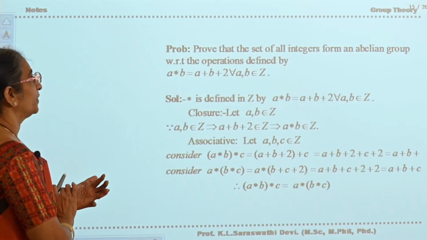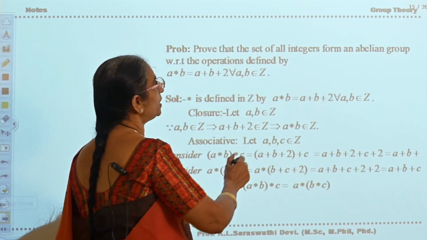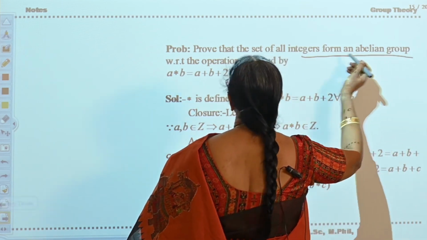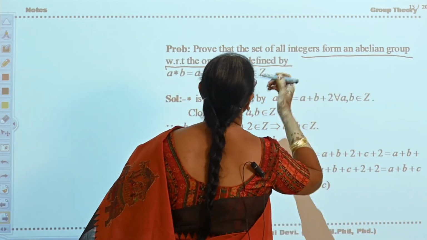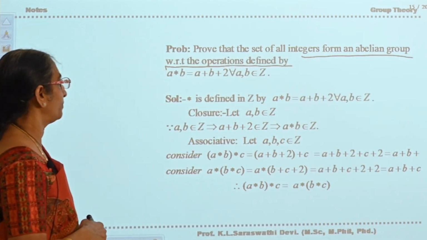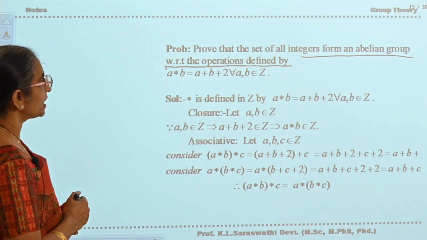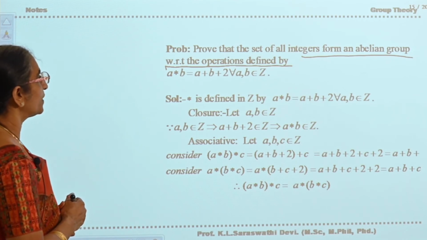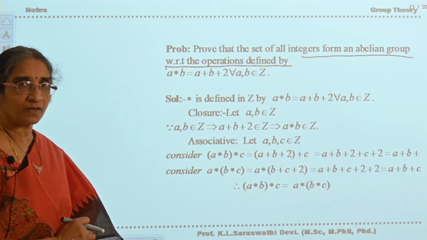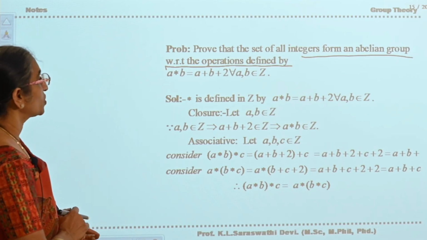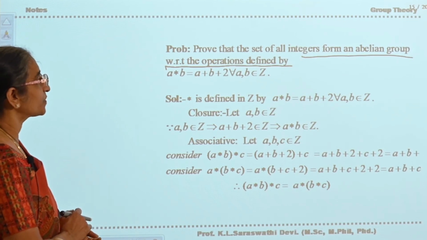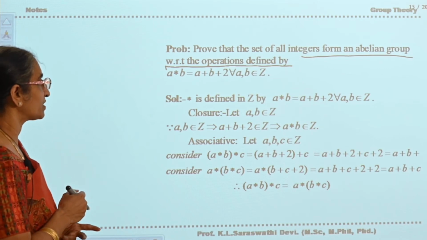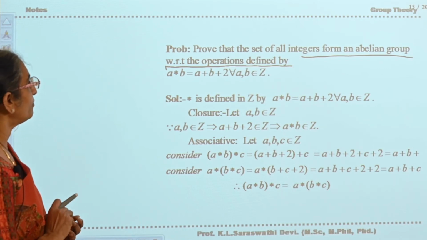Prove that the set of all integers forms an abelian group with respect to the operation defined by a star b is equal to a plus b plus 2 for every a, b belongs to Z. See here, star is defined in terms of plus. Where is the set?